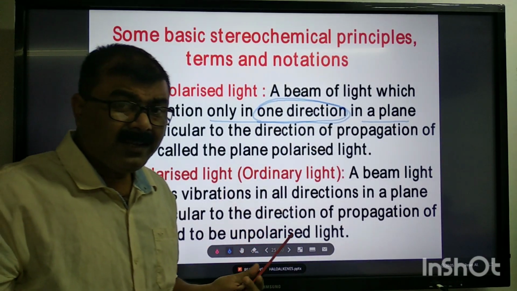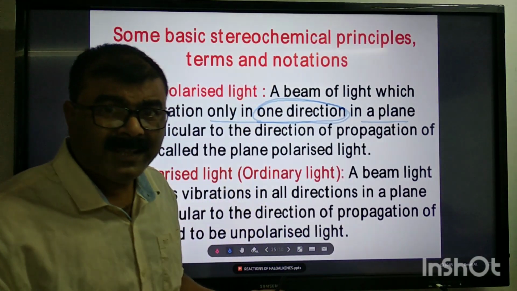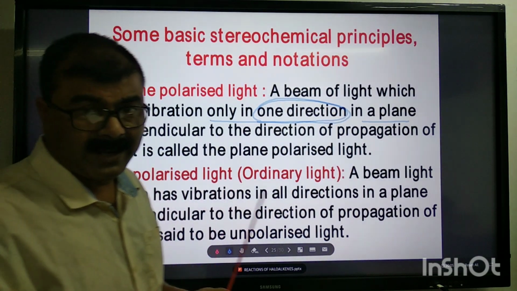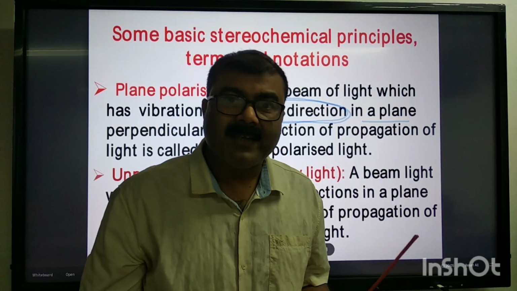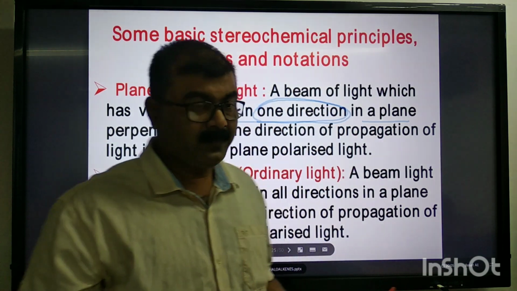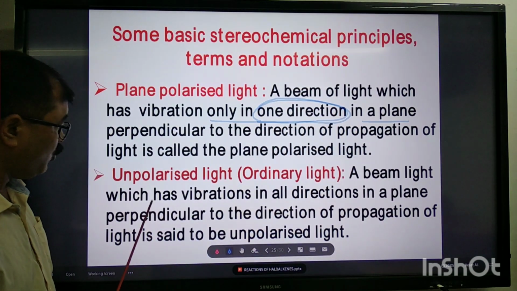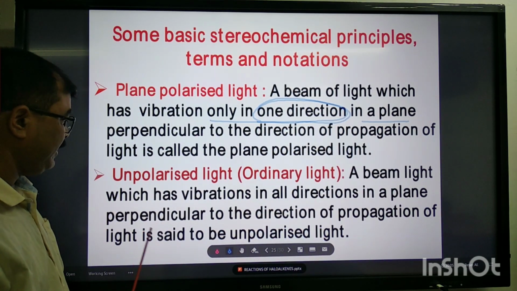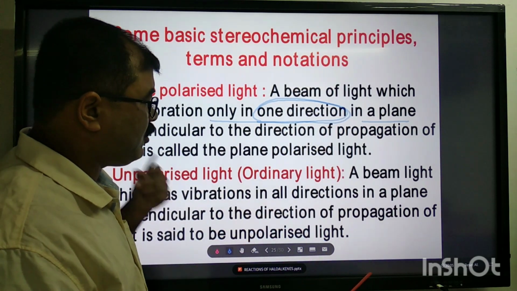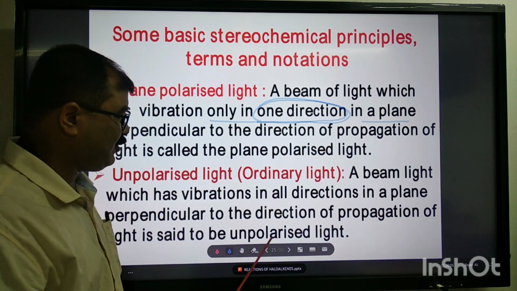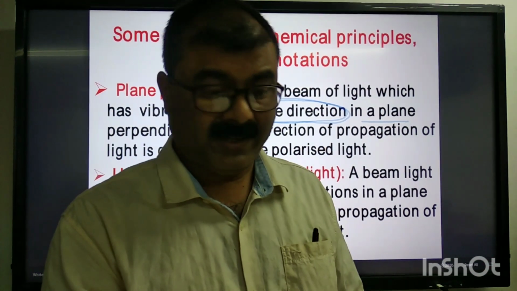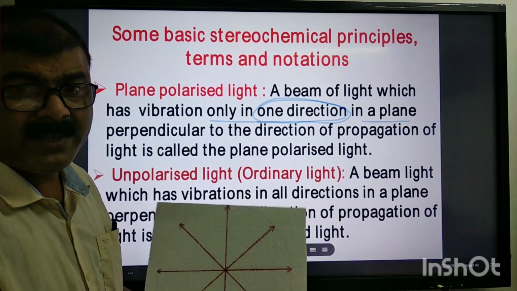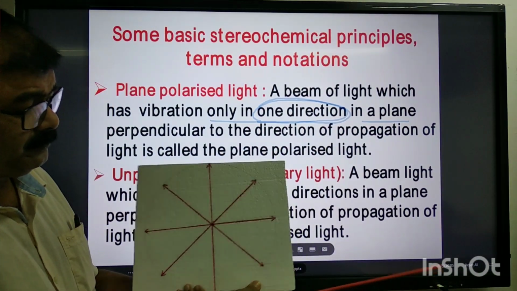So to understand plane polarized light in a better way, you need to understand what unpolarized light actually is. Unpolarized light is ordinary light. A beam of light which has vibration in all directions in a plane perpendicular to the direction of propagation of light is said to be unpolarized light. To understand it, you see how the unpolarized light is represented.